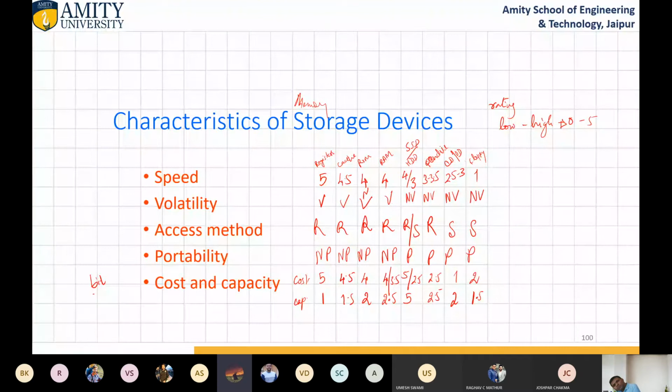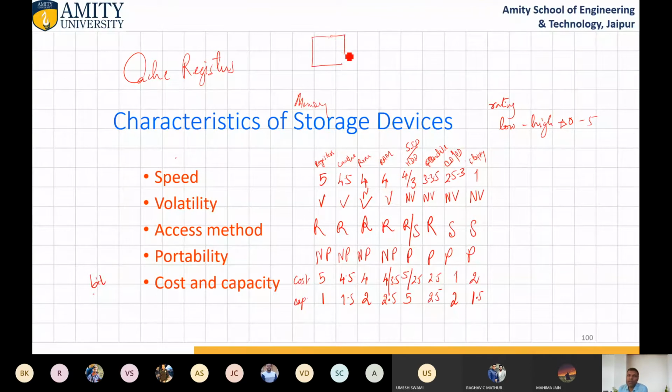Sir, what is cache? Okay, great question. Cache and registers. See what happened. This is our CPU. Inside that, cache memory is available, and inside that registers are available. Then the arithmetic and logical unit and control unit are also placed. Okay.